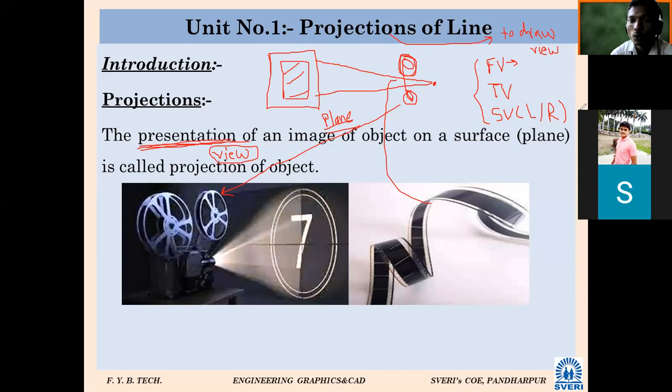Here one more important thing I will tell. For the front view, in our graphics, another name is there called elevation. Elevation, have you heard this word? Elevation means what?